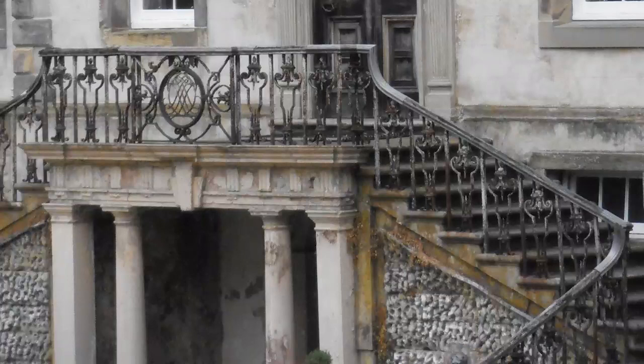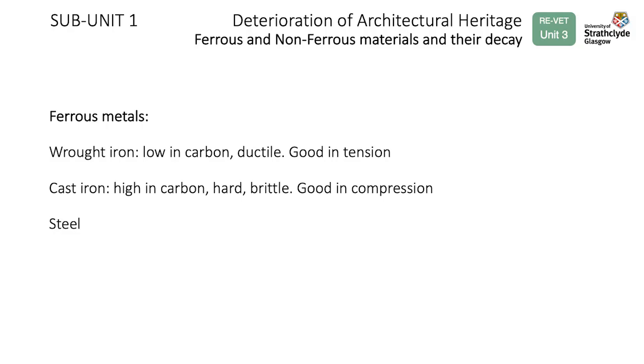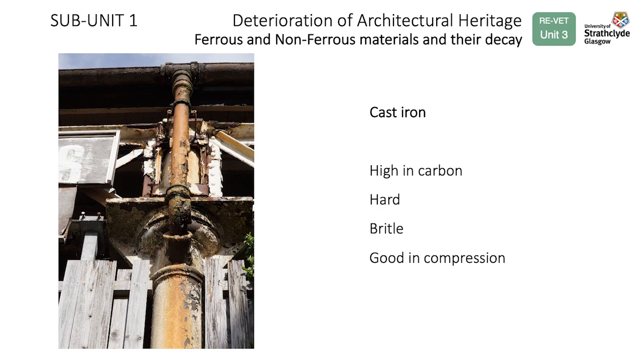As we have seen, water is the main agent of decay. Condition depends on the type of metal and the design and detailing. Ferrous metals are wrought iron, cast iron, and steel. Wrought iron is low in carbon, ductile, and good in tension. Cast iron is high in carbon, hard, brittle, and good in compression.